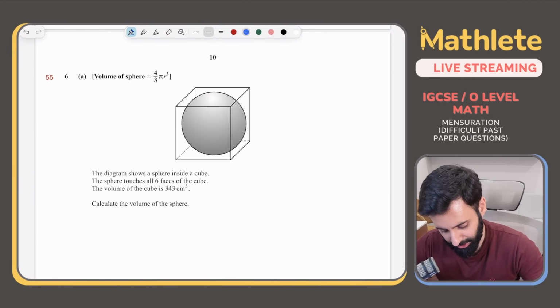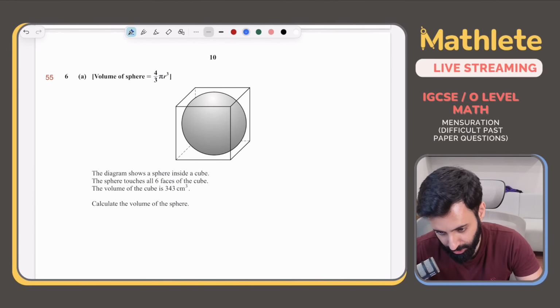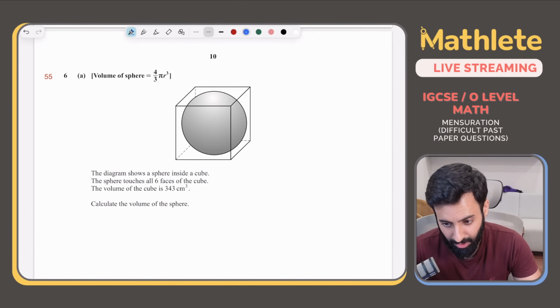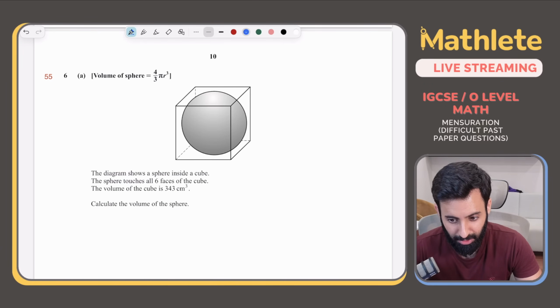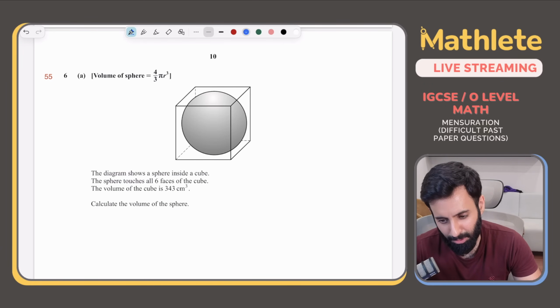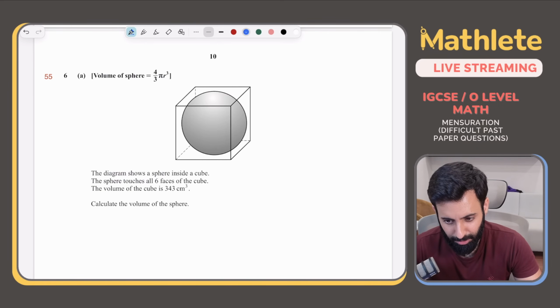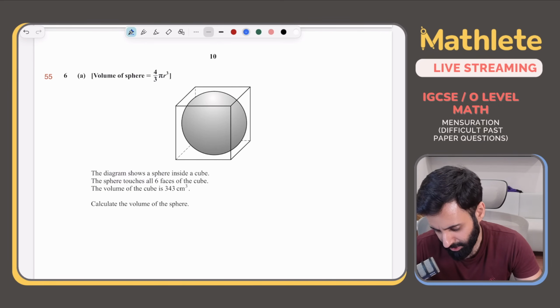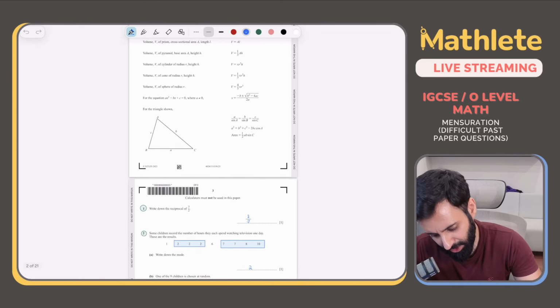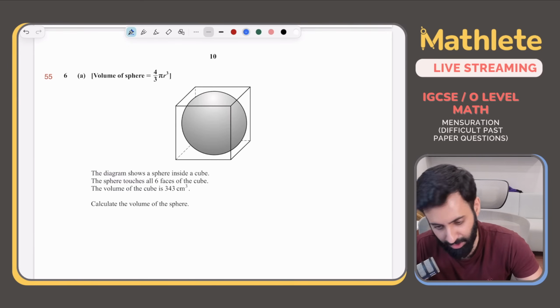The diagram shows a sphere inside a cube. ठीक है. Can we use log when solving 2 power x equals to 8? बेटा, don't you have enough problems in your life already? अच्छा, what's that? 4024 Paper 12 October November 2025 latest question. बेटा, didn't I already solve that in the last stream? चलो, if I didn't I'll include it.